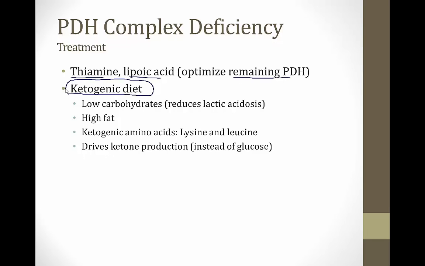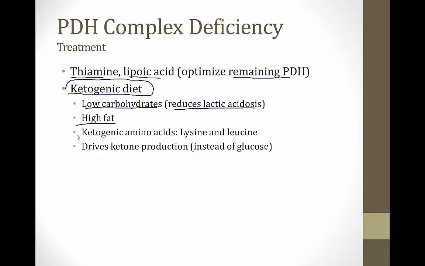So what's a ketogenic diet? Well, first of all, it has very low carbohydrates. You want to not feed them things that will be converted into pyruvate and thus into lactate. By feeding them low levels of carbohydrates, you will reduce the lactic acidosis. In addition, you want to give them a high fat diet. Fats can be converted into acetyl-CoA, which can then be fed into the TCA cycle without going through pyruvate.